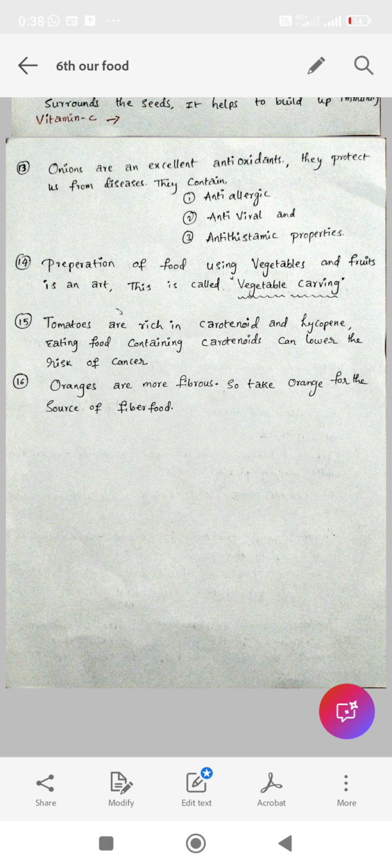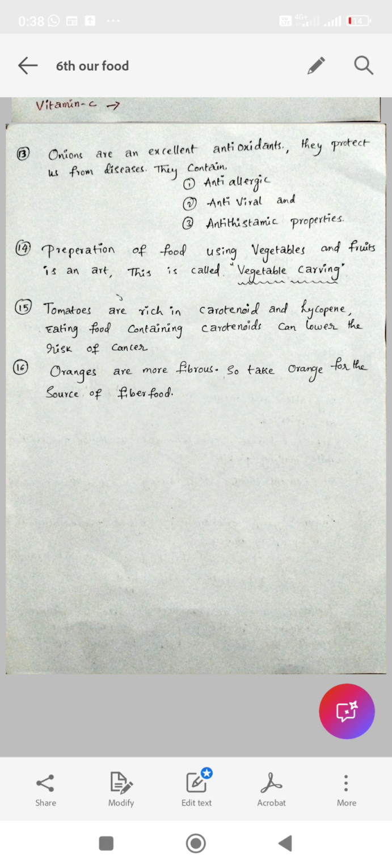If we make designs on vegetables or fruits, the particular method is known as vegetable carving. Tomatoes are rich in carotenoid and lycopene. Eating food containing carotenoids can lower the risk of cancer.